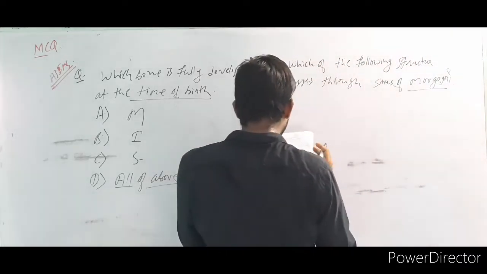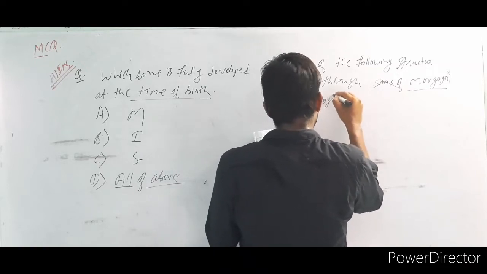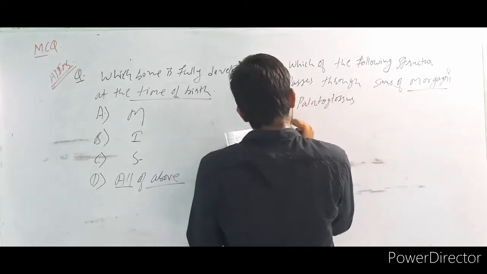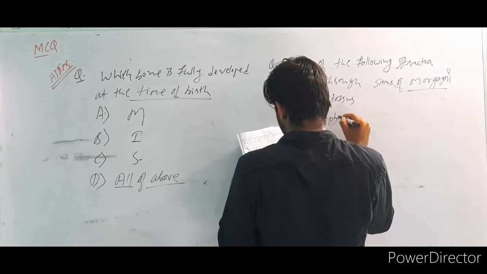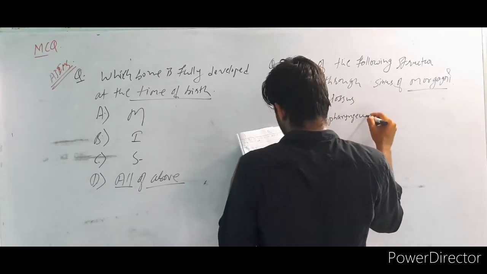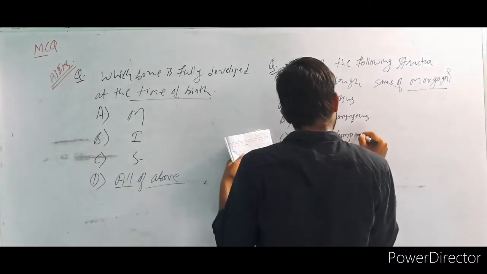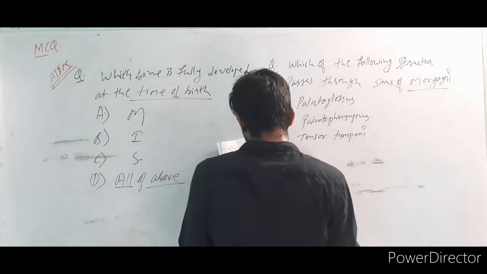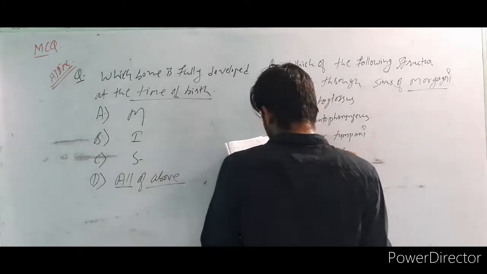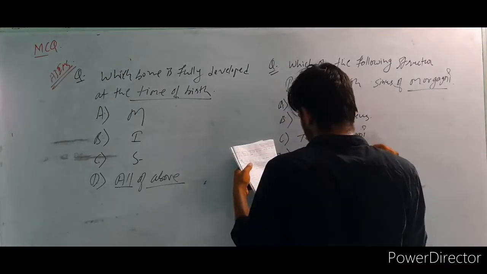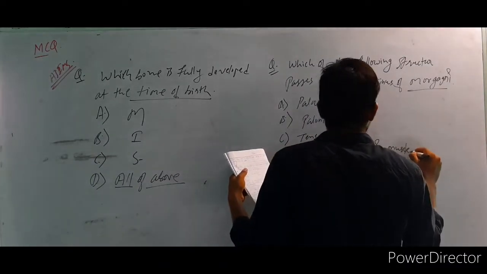First option is the palatoglossus. B, palatopharyngeus. C option, tensor tympani. D option, levator veli palatini. Muscles, right?